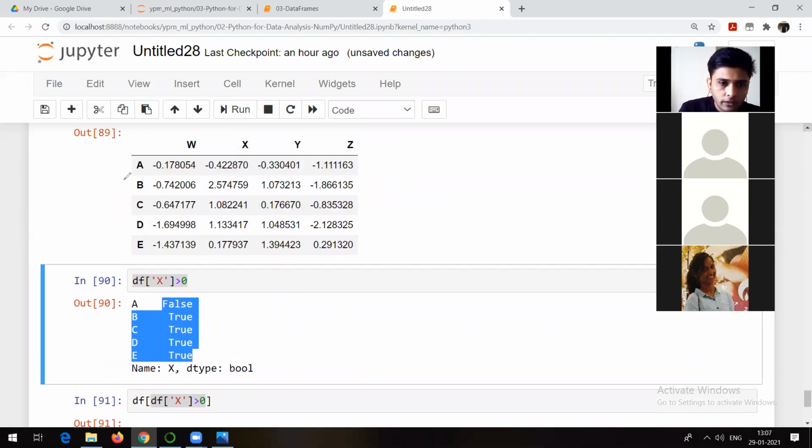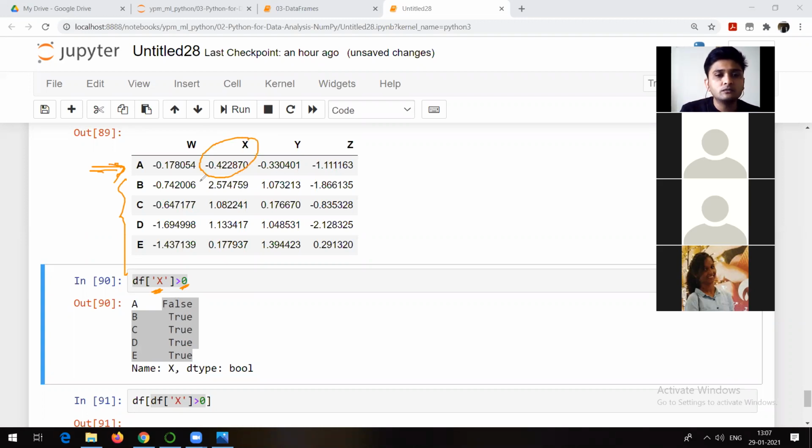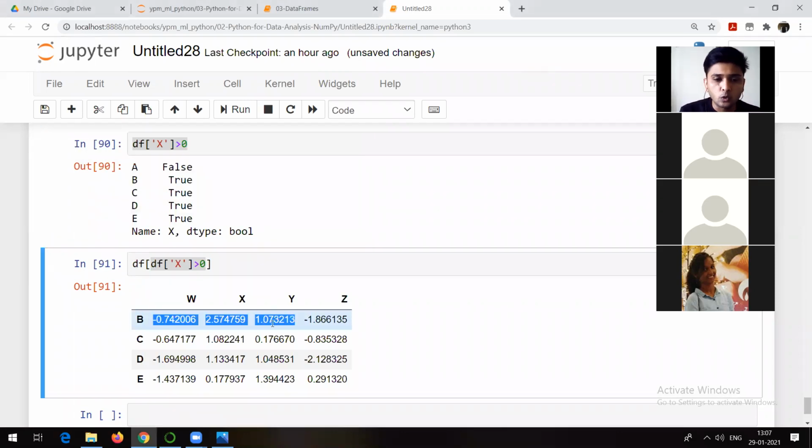So for this row A, it is false. It means wherever this is not greater than 0, do not show that row, show all the other rows. Same thing has happened here. So from the complete data frame, I am able to see only those rows where value of x is greater than 0. That is the meaning of this. That's what you can do with the help of index.